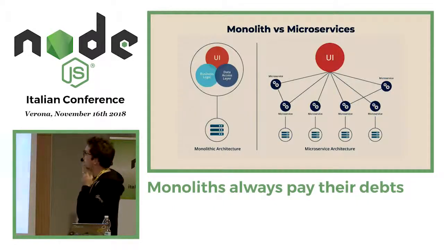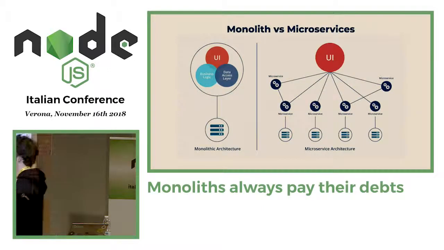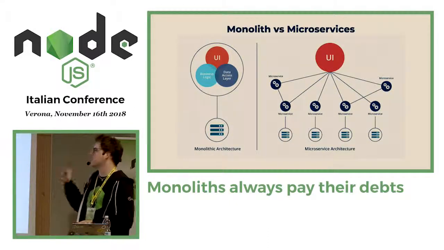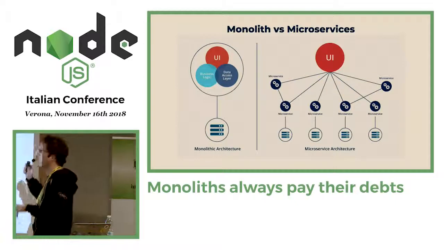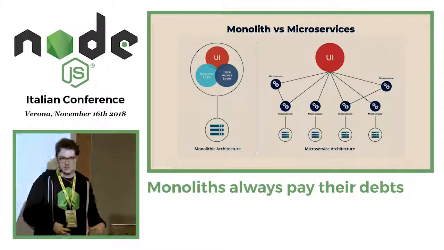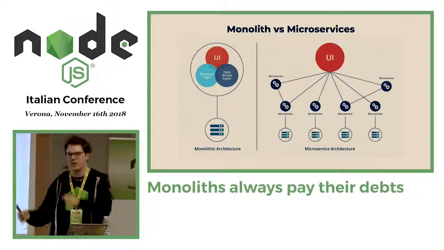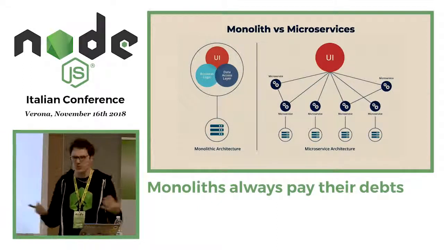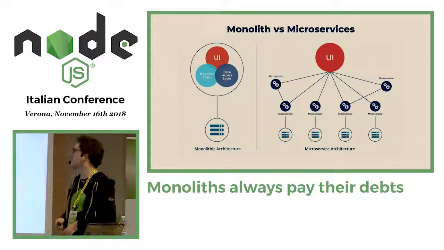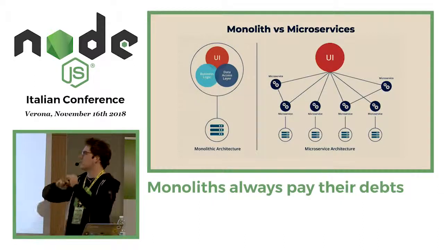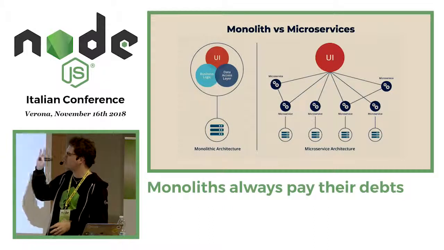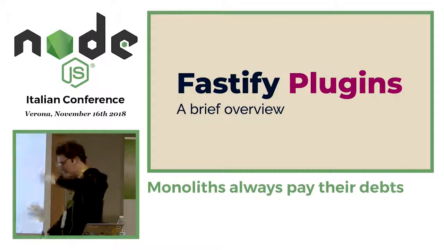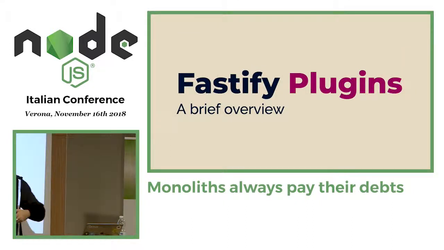Before showing you how we will do that, a very quick recap about monolith versus microservices. I'm sure everybody knows the difference. What I want you to remember is that in the monolith, we have all the code base in the same place. The deployment is all together every time. And very often you have mixed logic, awful cross-dependencies, some nasty things like that. While in the microservice architecture, everything is nicely divided into logical pieces, everything is independently deployable, and so on and so forth. Usual story.